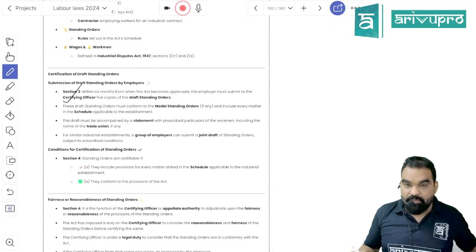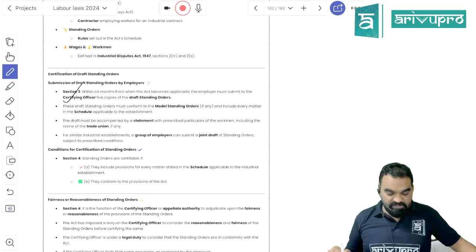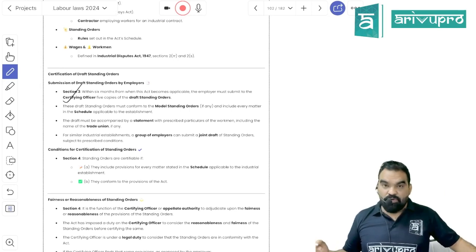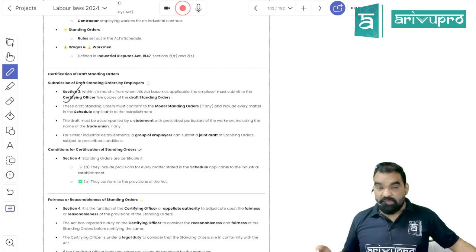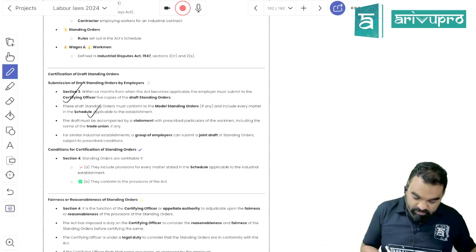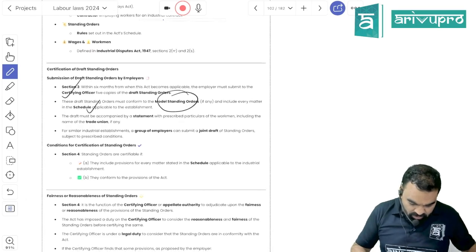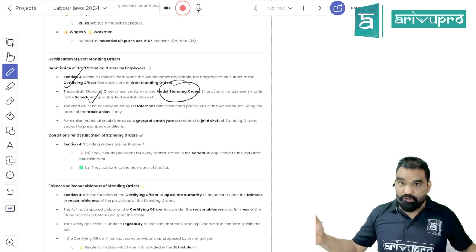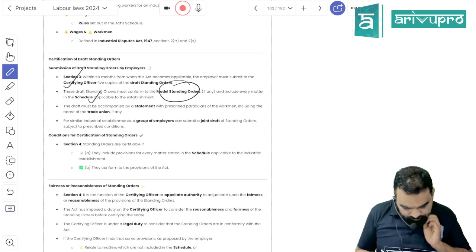Once this act becomes applicable upon you, within a period of 6 months you need to get your standing order done with mutual negotiation with the trade union, labor union, or with the workers if you do not have any trade union. Within 6 months you have to get it ready and put it in front of the certifying officer. For those 6 months you would be subject to the model standing order, which has been provided under Schedule 1 to this act. Is it clear?